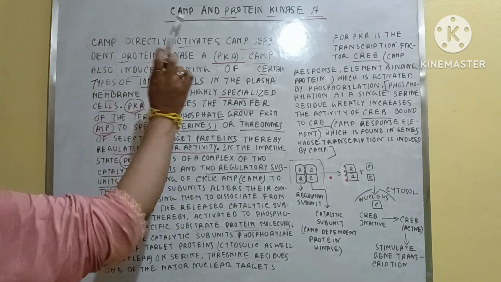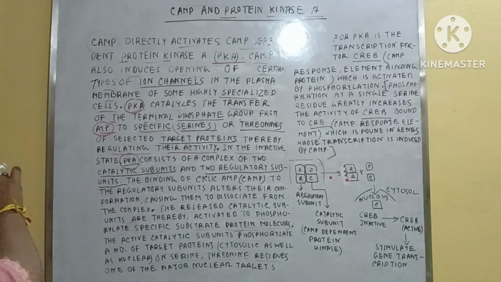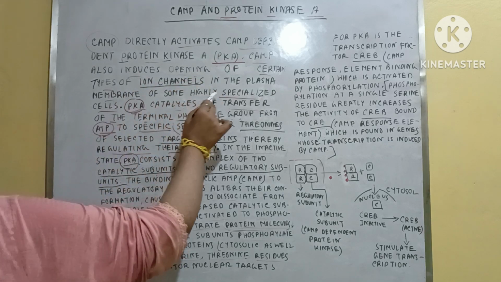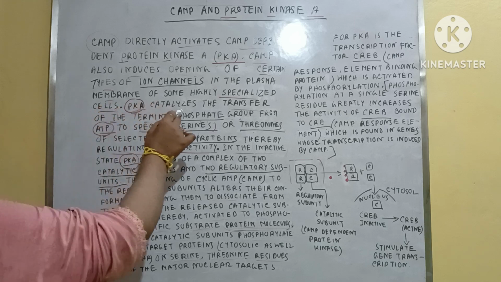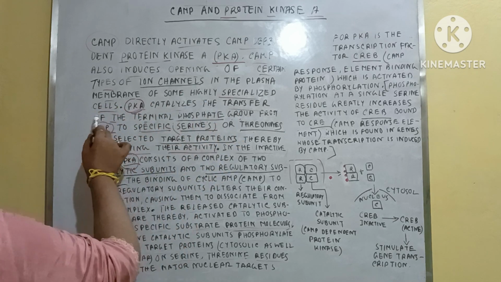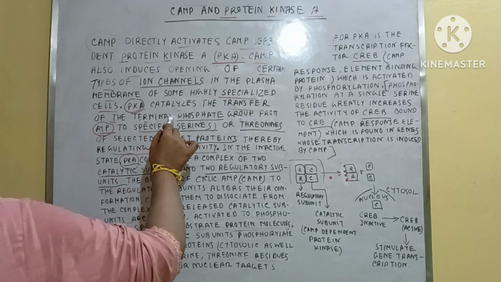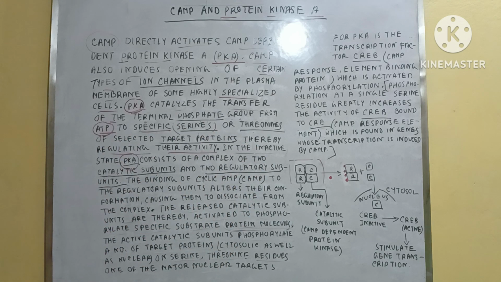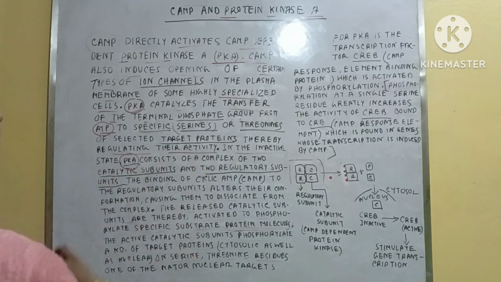Clear? So what is cAMP's role? cAMP's role is that it induces the opening of ion channels in highly specialized cells. And what is the role of PKA? It catalyzes the transfer of a phosphate group from ATP to specific target proteins, for example serines or threonines, and in that way it regulates their activity.